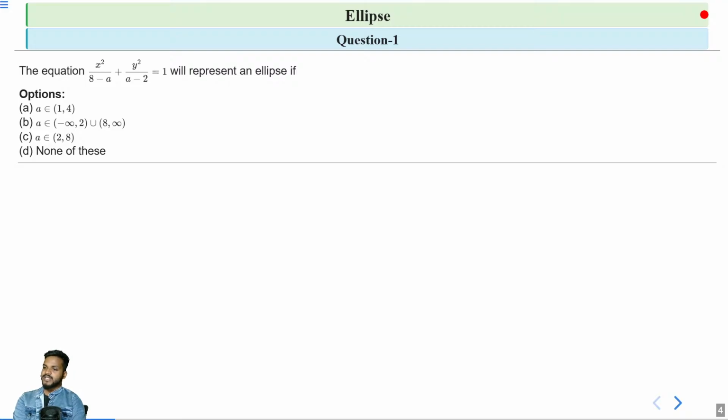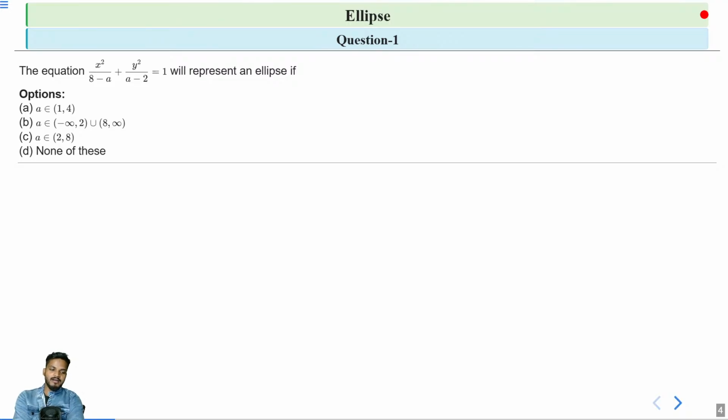So what is the standard form of an ellipse? x square by a square plus y square by b square is equal to 1. So to be an ellipse, what is the condition on a square and b square? Just recall that condition and solve this. The condition is a square and b square must be positive.